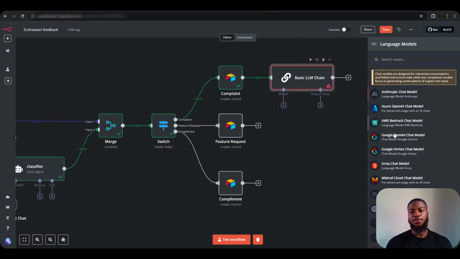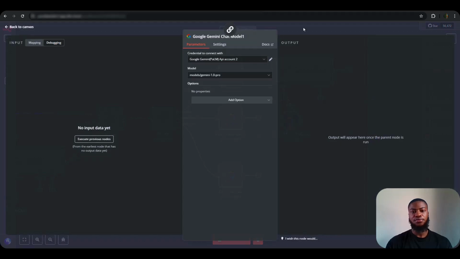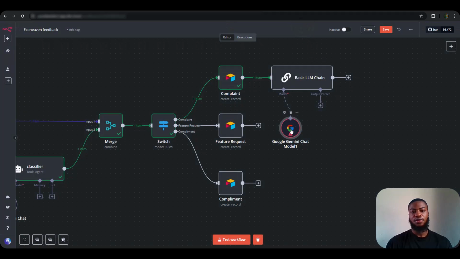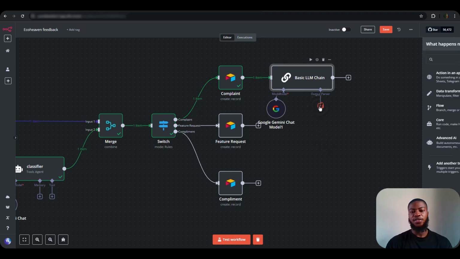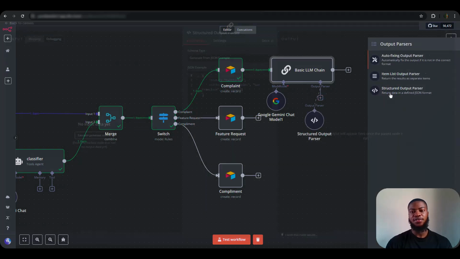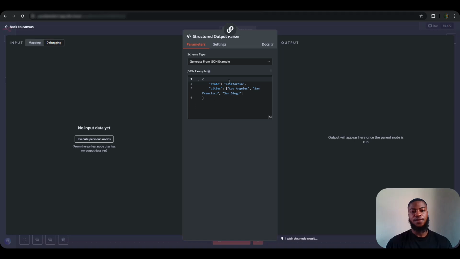So let me add a model. We are going to be going with the Google model. And for the output parser, I'm going to be using the structured output parser, and I'm going to be defining the parser. The purpose of this is just to give the parser the context of what I expect it to output. For example, the way this is here is based on the content of the output that the agent wants to give back. Let me show you how it works.